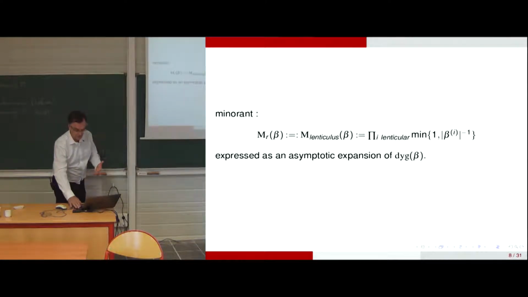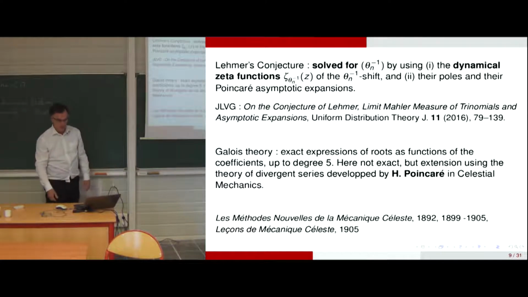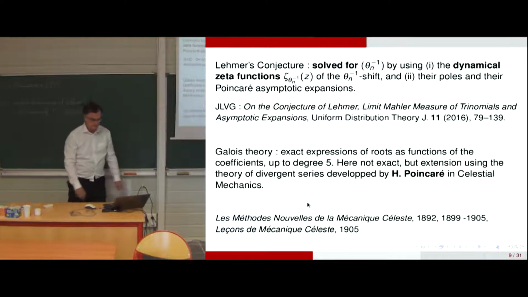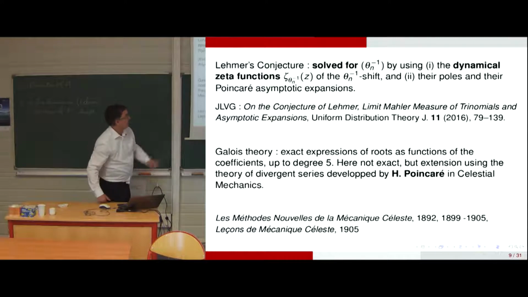At first order it doesn't work, second order you start seeing things, and so on. We have to continue and push things up till order 4 to have access to an interesting Mallet measure. I developed that and published that 2 years ago in UDT.